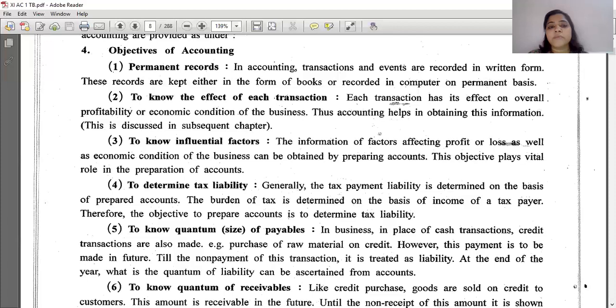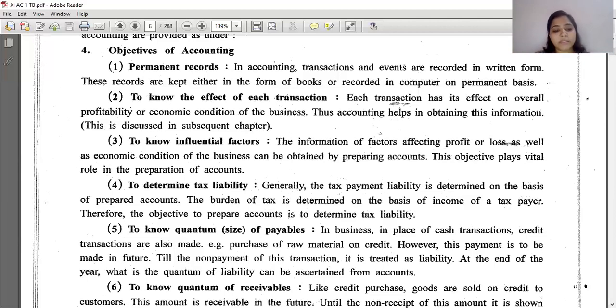Now suppose you were ordering 100 meters of yarn. What were you paying? 1000 rupees for 100 meters. But now if it is 17 rupees, what are you paying? 1700 rupees. Is it clear? So your cost has increased by 700. So the overall product price would also increase. That is why influential factors can be known while preparing the account. Yes, raw material was expensive.